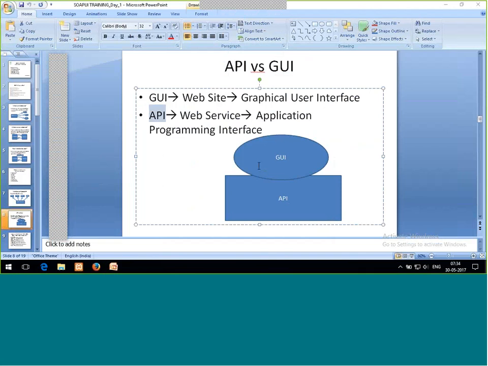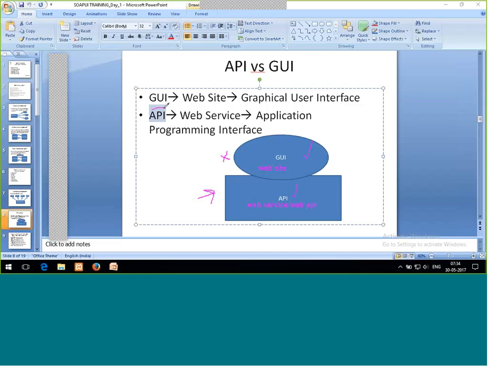GUI is my website and API is my web service or web API. So on API, our GUI is present, and we are here to test this API, not this GUI. For GUI testing, as I said, we have different tools, but for API, we are going to use SOAPUI only.